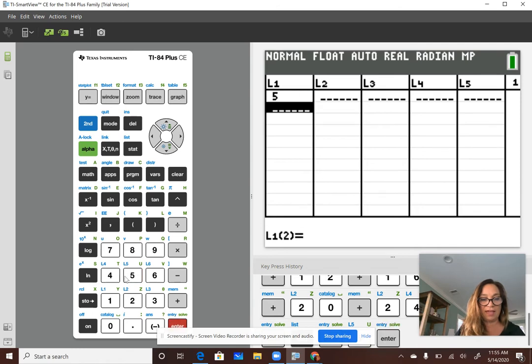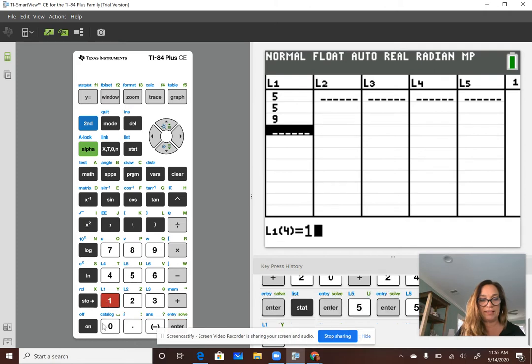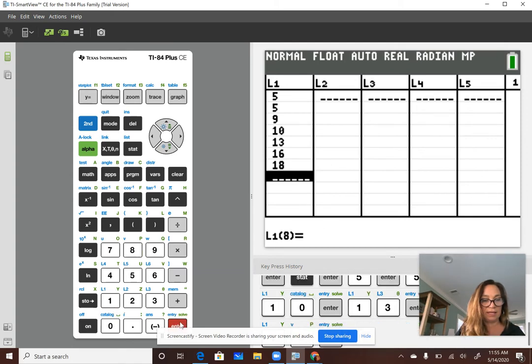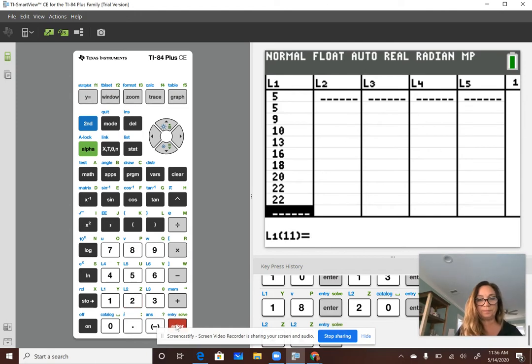So 5, enter, 5, enter, 9, enter, 10, enter, 13, enter, 16, enter, 18, enter, 20, enter, 22, enter, 22, enter. Okay, so hopefully I typed it correct. 5, 5, 9, 10, 13, 16, 18, 20, 22, 22.